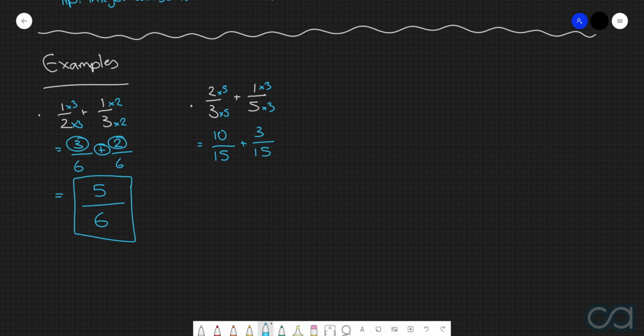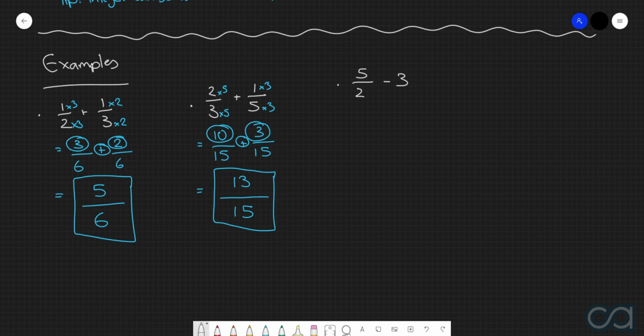Our fractions now have the exact same denominator, so our answer will be a fraction over 15, and then the numerator will be this numerator plus this numerator. In other words, 13. So our answer here, 13 over 15. Last example to consider is 5 over 2 subtract 3. So the first thing that we want to do here is rewrite this integer of 3 as a fraction. Specifically, we can rewrite it as 3 over 1.